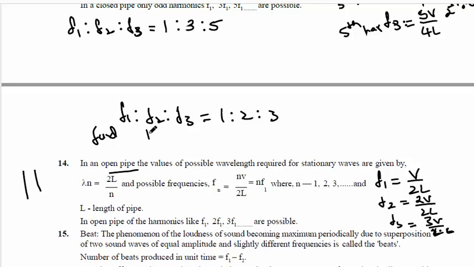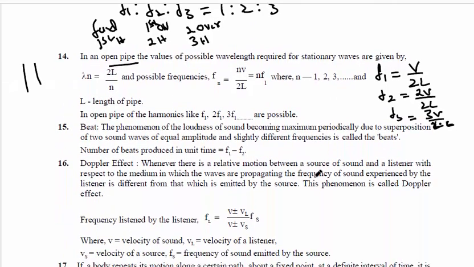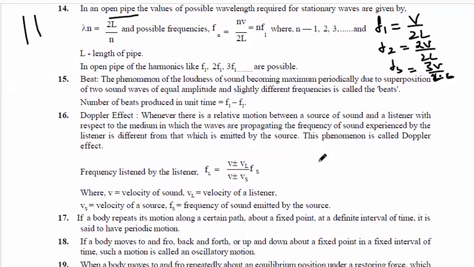F2 will be the first overtone and it is the second harmonic. And the fundamental is what? First harmonic, always first harmonic. F3 will be the second overtone and it is called the third harmonic. So this is the discussion of open pipe, frequency ratio, overtones and harmonics.